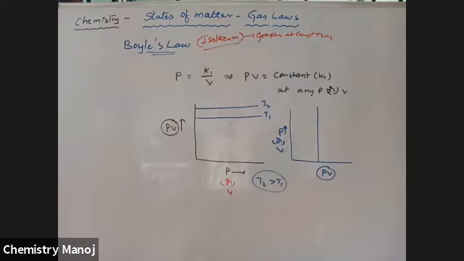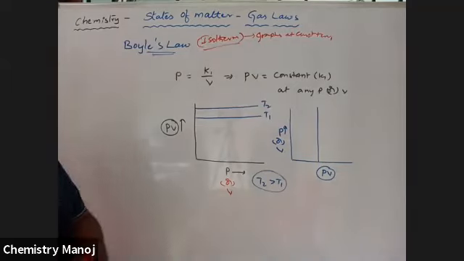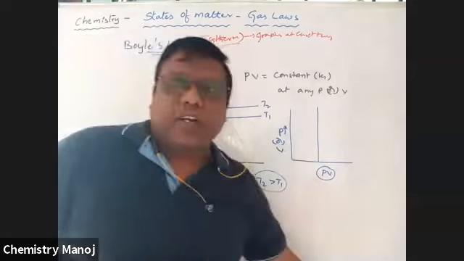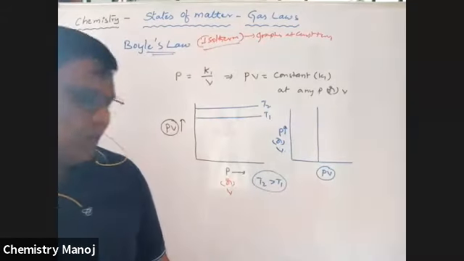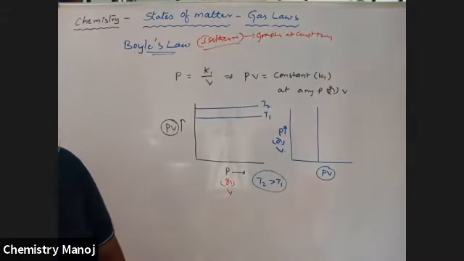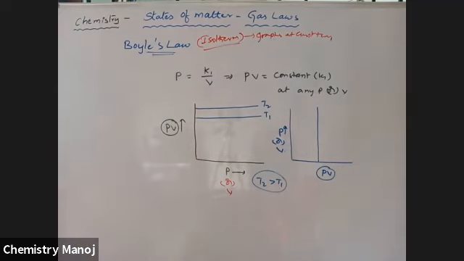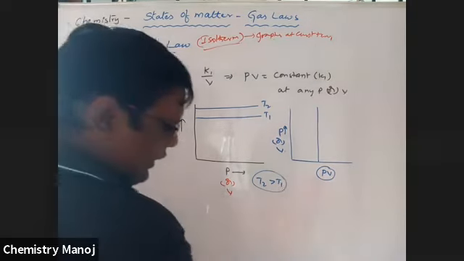Once again, T2 is greater than T1. These are the different Boyle's law equations, different graphs drawn at constant temperature. These are all called isotherms. That means all these are plotted at constant temperature. Next, one more graph.